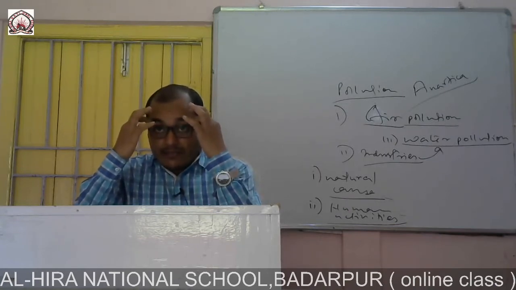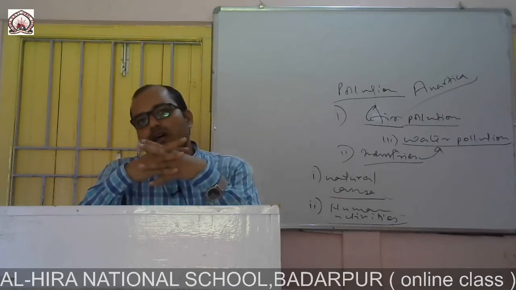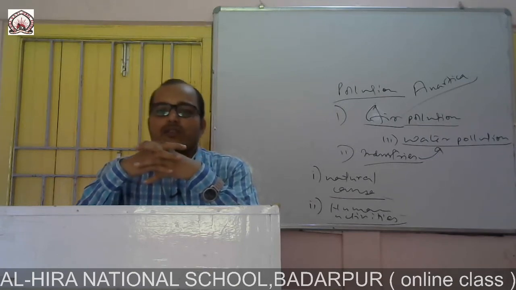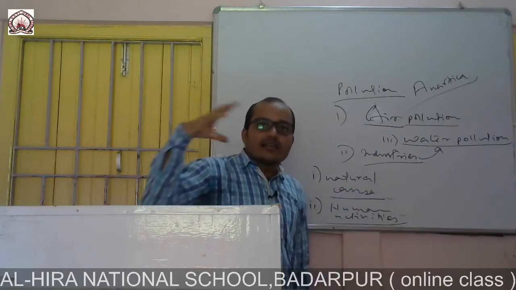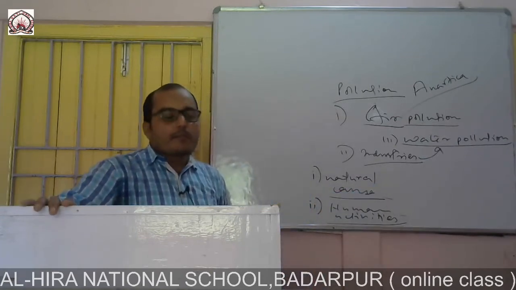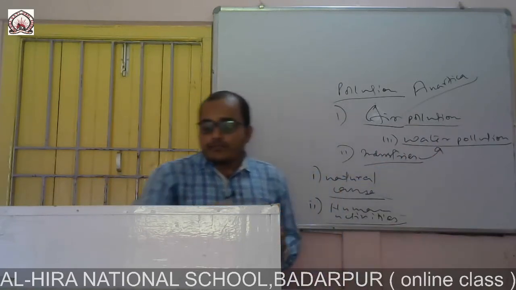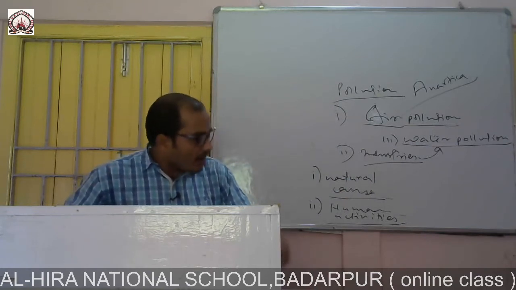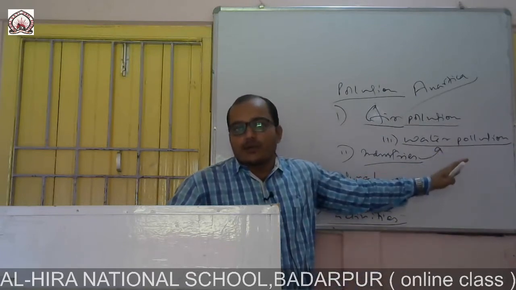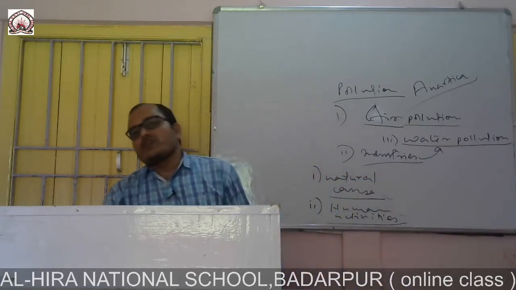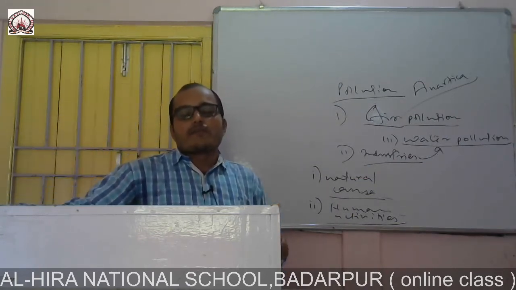Agriculture, industry, and other social causes are also there, the socio-religious causes. Mainly, the industries release their wastes directly to the water, and this results in water pollution. And second is agriculture, when the farmers use insecticides, weedicides, for high yield, to kill the insects.